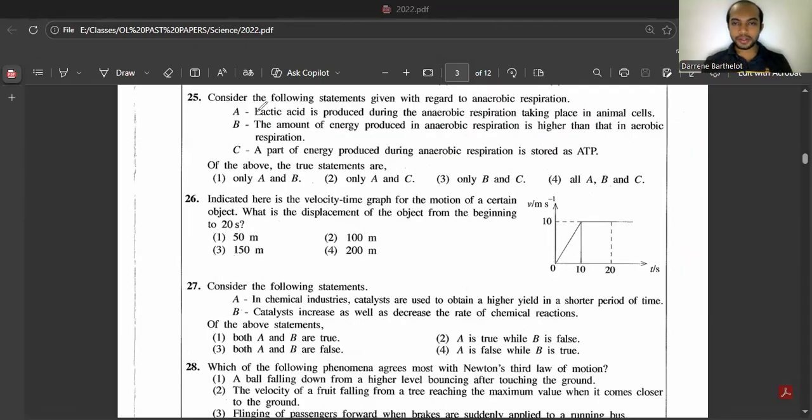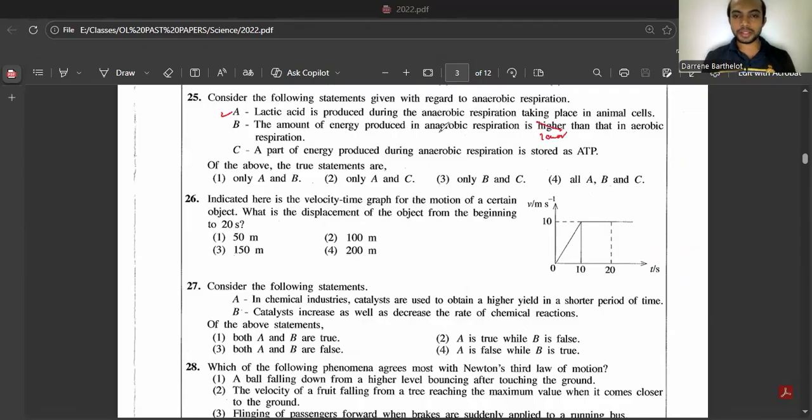Question number 25. Lactic acid is produced in the anaerobic respiration that takes place in animal cells. That's correct. Lactic acid is the one which gives you cramps when there is a low amount of oxygen within the body. So it occurs in animal cells. The amount of energy produced in anaerobic respiration is higher than that in aerobic respiration. That's wrong. It should be lower.